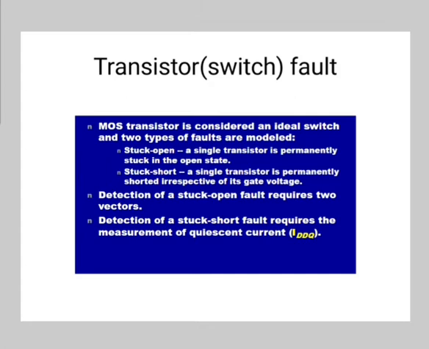Detection of the stuck open fault requires two vectors. When the gate is in a combinational network, its input and output are not directly accessible. So testing a gate inside a combinational network requires applying input and checking output from the gate. With direct access to its input and output, the problem can split into two parts.